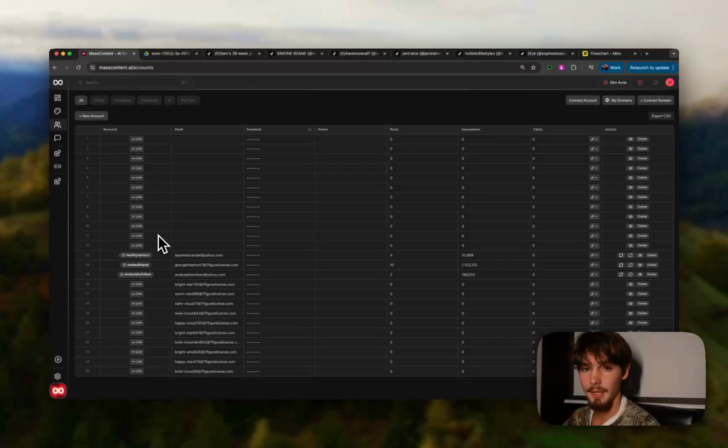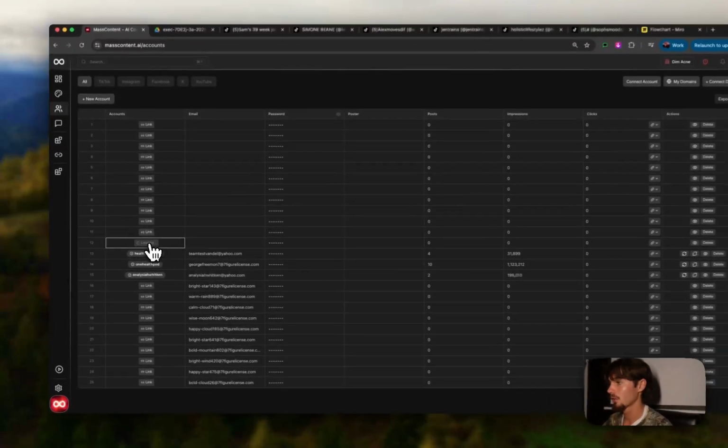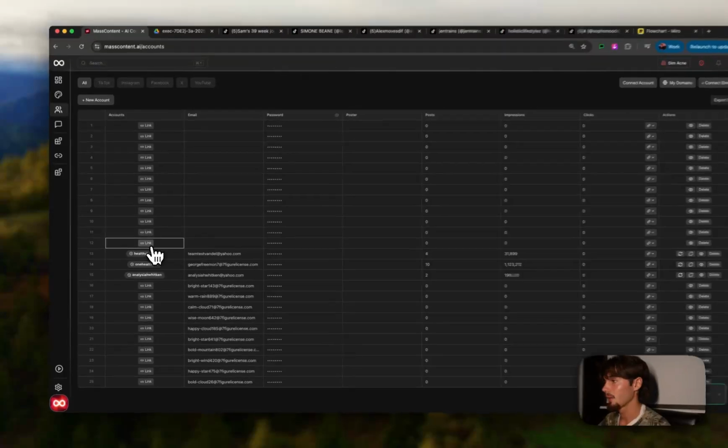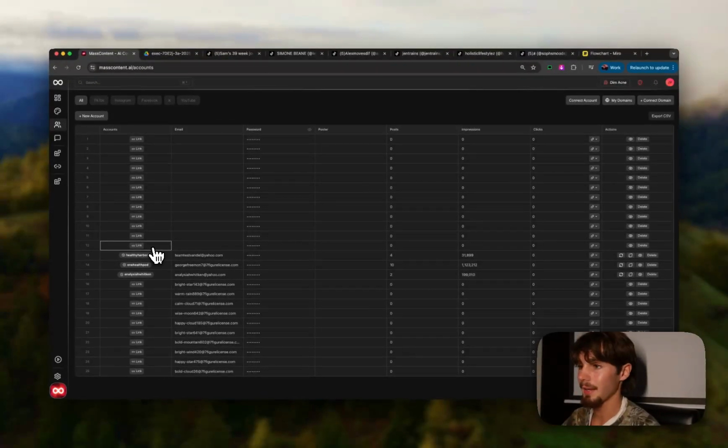And then when you actually want to connect the accounts, that's easy as well. So let's say you want to connect this row here. Literally all you do is you click this link. It'll copy that. And then you can go ahead and open that in a browser. And then if you're logged into that TikTok account or Instagram account, whatever, Facebook, YouTube, then it's just going to connect it. So then you can auto post. You can see all your analytics.